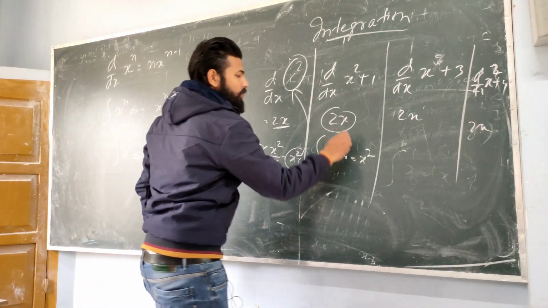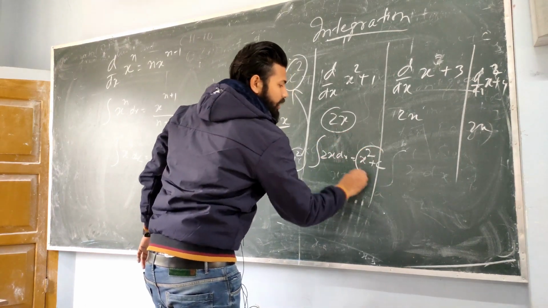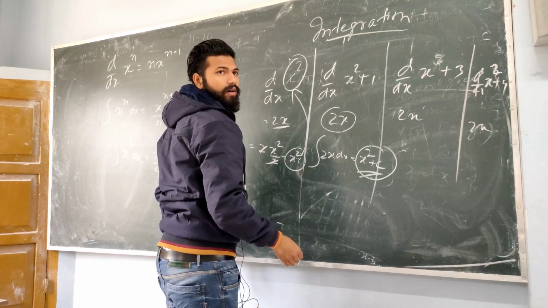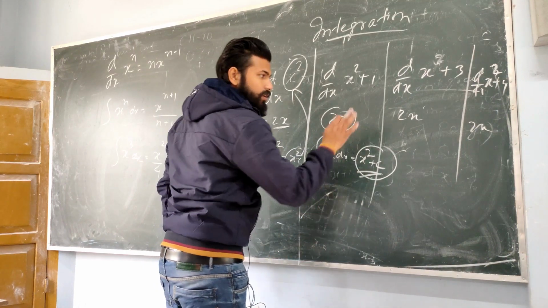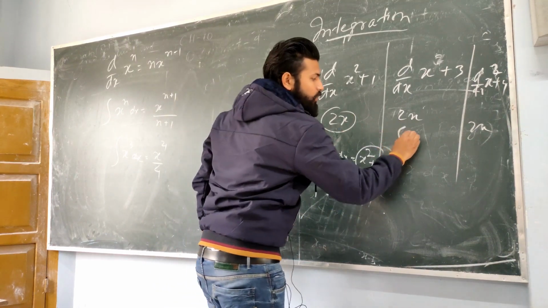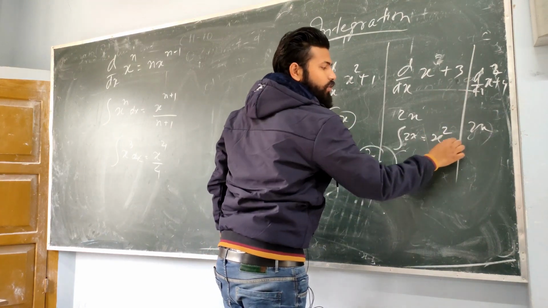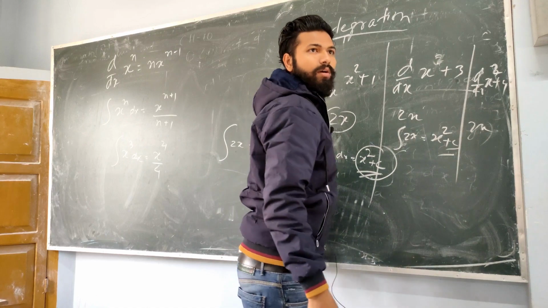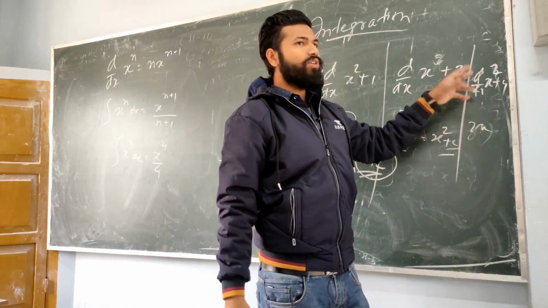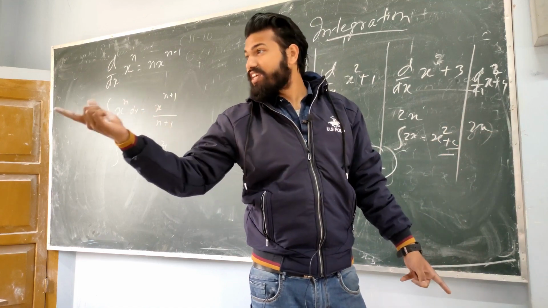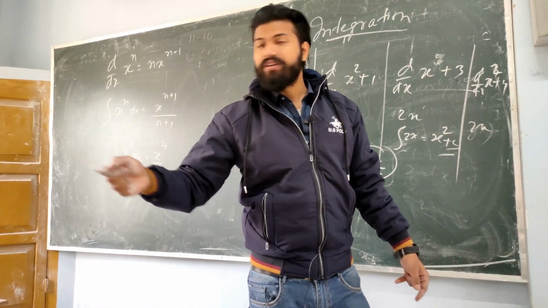Because the differentiation of this will come again. Do you understand, children? Same thing, if you integrate 2x, you will get x square only. What about this 3? For this 3 we need to put some constant, because its differentiation is 0, and the differentiation of 0 should be something, right? The differentiation of a constant is 0. Understood?